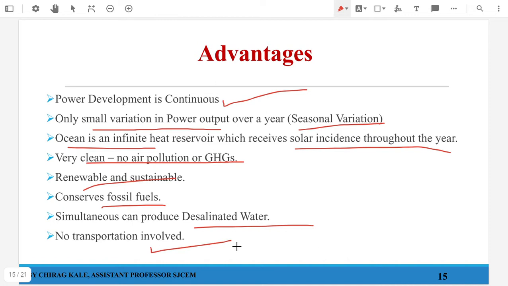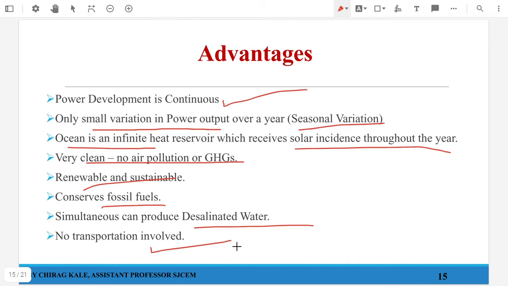Okay, added to this there are a few more advantages, like the cold water which is brought from deep inside the water can be used for cooling the space, or in some horticulture processes where cold water is very useful in order to increase the productivity of certain vegetables, and even certain fishes can breed in water which is at the lower temperature.